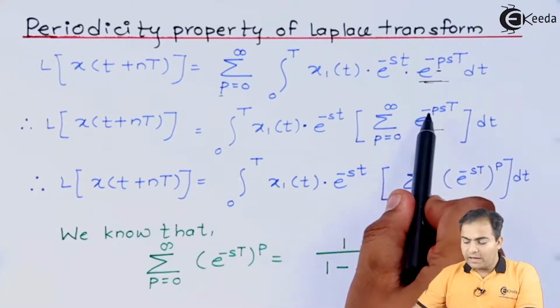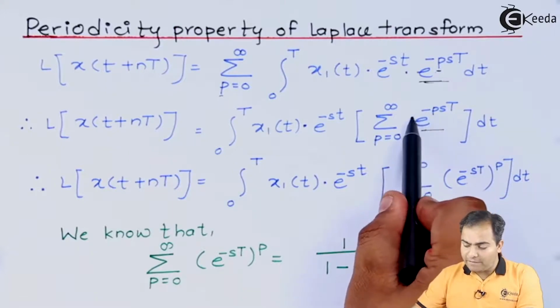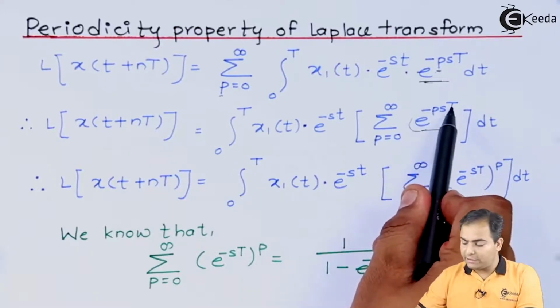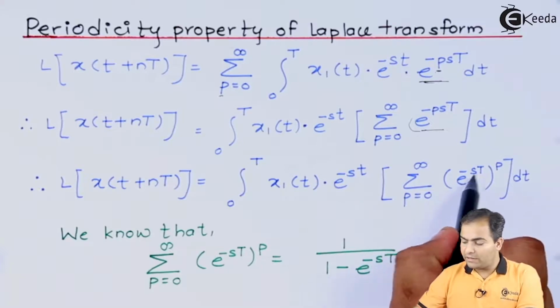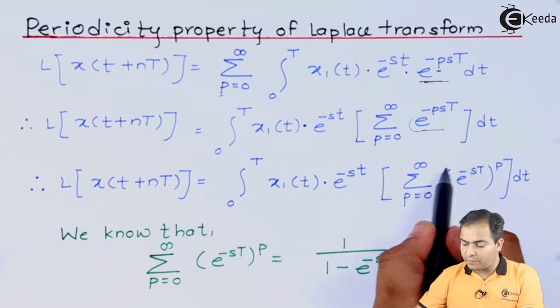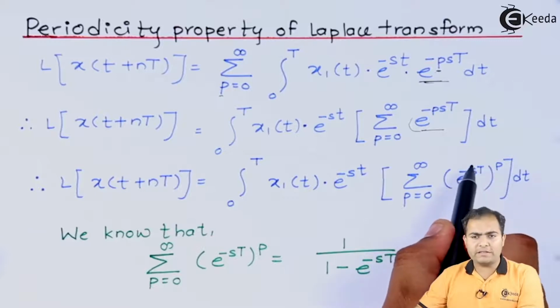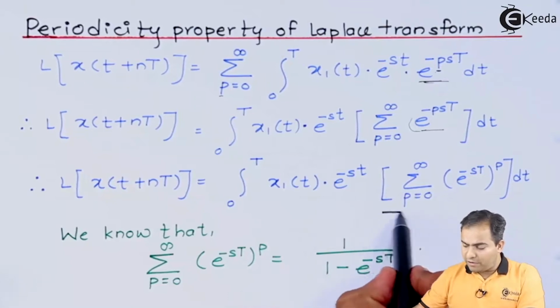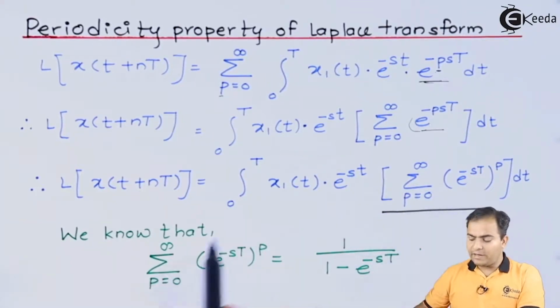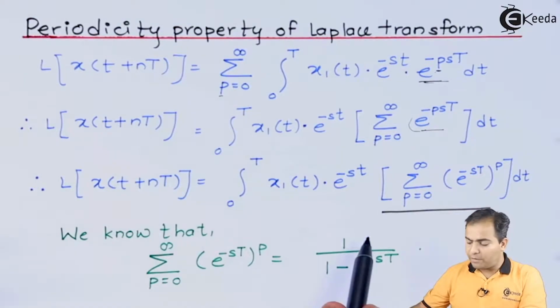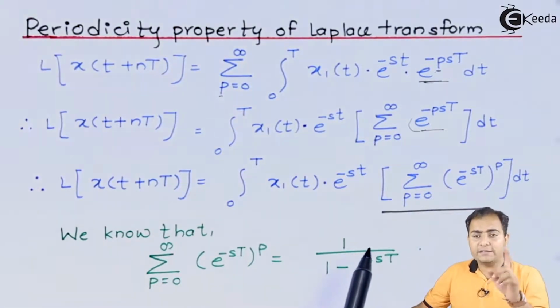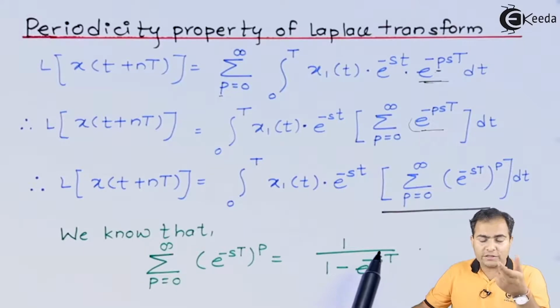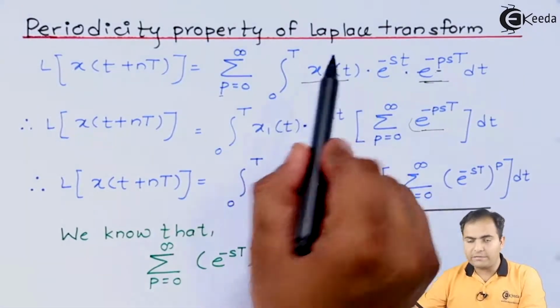Now, I'll assume this p is nothing but the power of e to the power minus sT. Look here, I have mentioned it. I consider this p as the power of e to the power minus sT, because we know that power into power is the product of powers. So there is one formula for this term. That formula is the summation from p equal to 0 to infinity of e to the power minus sT into p, which is nothing but 1 upon 1 minus e to the power minus sT, where this T is the time period of the first function x1 of t, the time period of x1 of t.